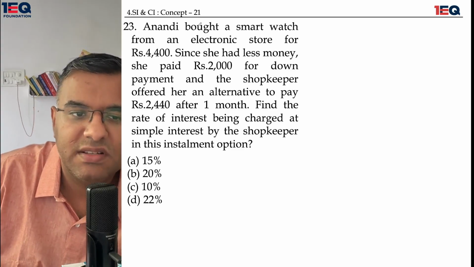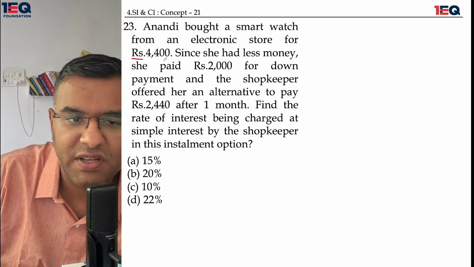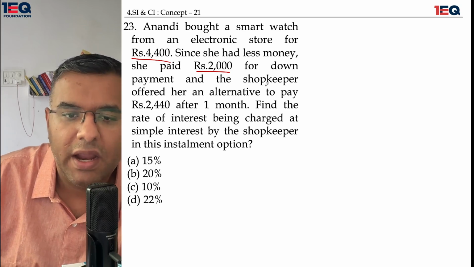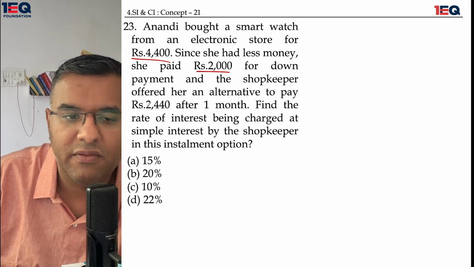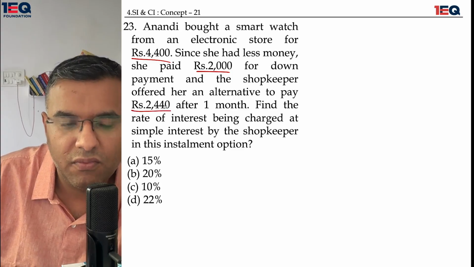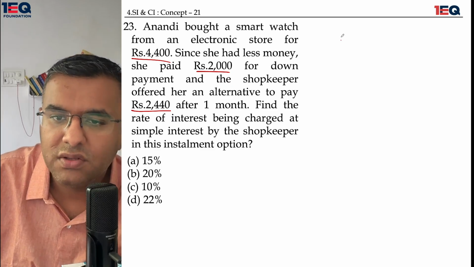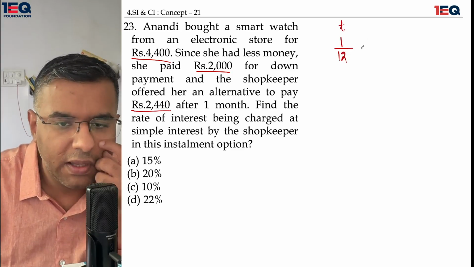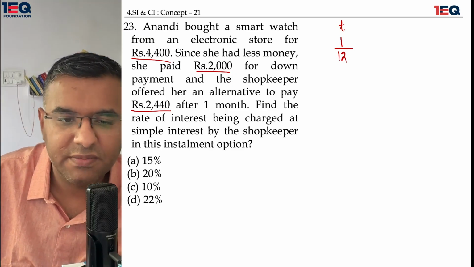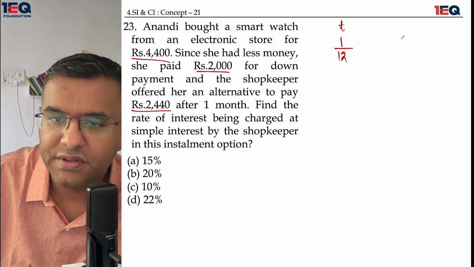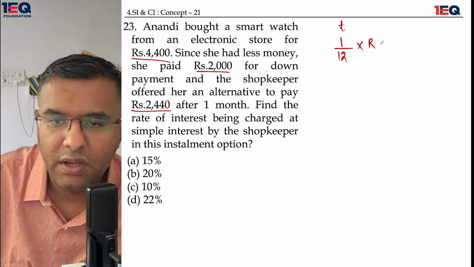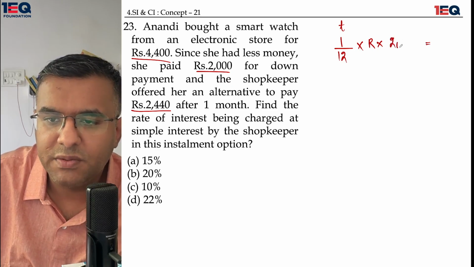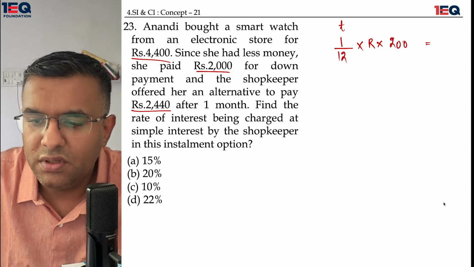Anandi bought a smartwatch from an electronic store for rupees 4400. Since she had less money, she paid 2000 for down payment, and the shopkeeper offered her an alternative to pay 2440 after 1 month. So if 1 month is in question, that means 1 by 12 would be the time period. If the interest is being charged at simple interest by the shopkeeper, find the rate of interest. The rate of interest needs to be found out. It is a simple rate of interest. The amount which was supposed to be paid was 2400 rupees.